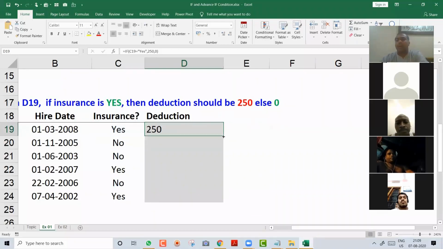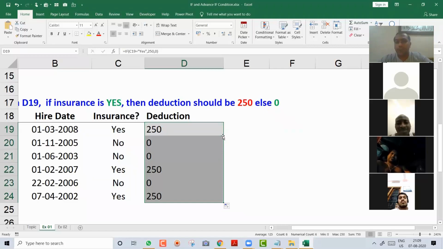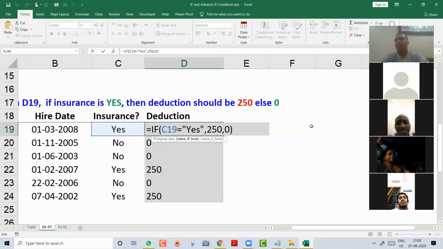Wow. Now I don't have to do it for hundreds of records. I just come on the corner and drag it. Or you can come on the corner and double click, and everything is done for you. So it's such a simple formula. If you read it, it is like the English language. If you know English, you can write this. And it's one type of programming also. If you understand this, it means you can in future become a VBA programmer also.